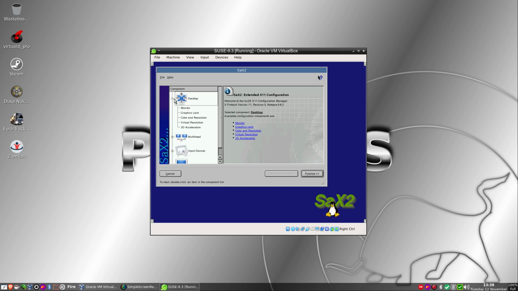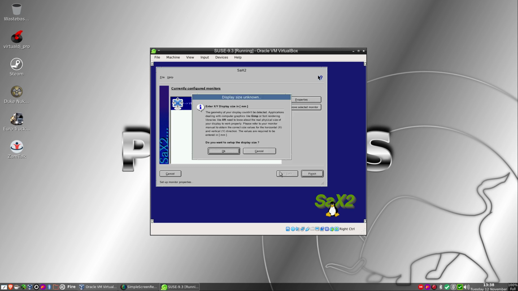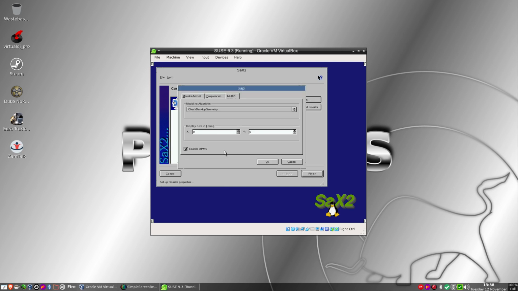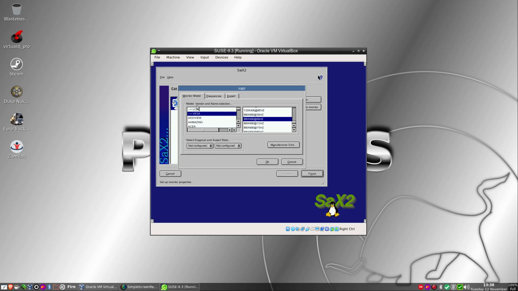Okay, let's have a look here. Monitor, it's at 800 by whatever. Change configuration, we'll see. Let's see if I can find something a bit better. 1940, no. Nope, scroll up.